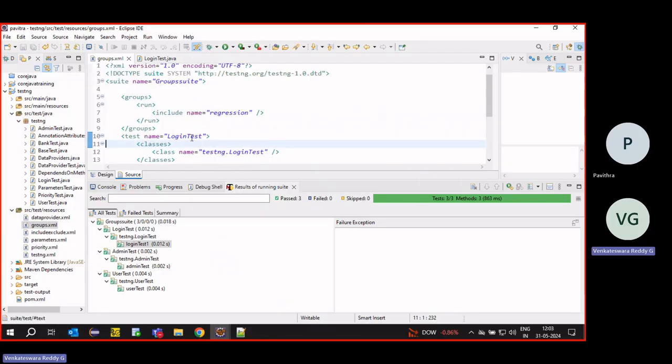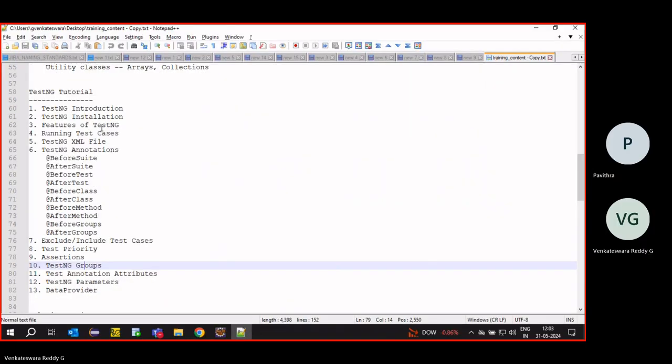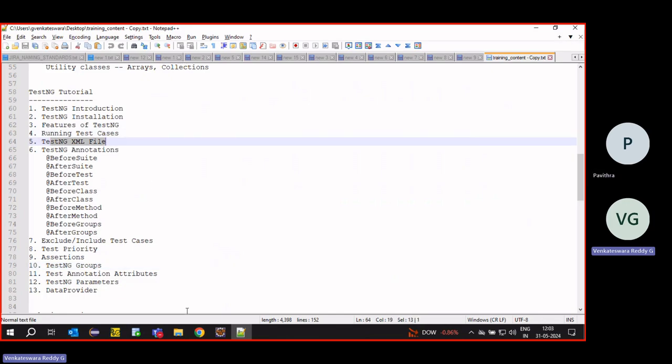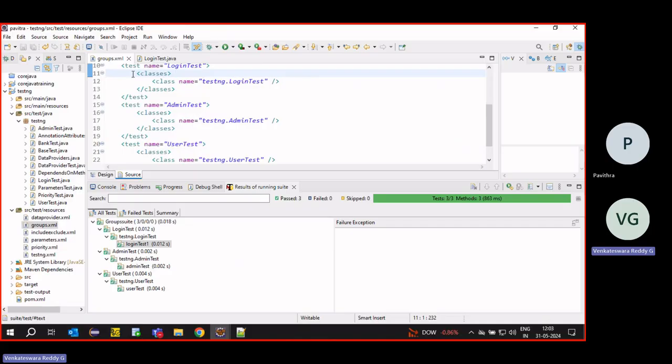Right, fine. These are the different topics we have in TestNG. Mostly all of these are interview questions they may ask. One is the XML file format. They can ask, can you explain what the different tags in the XML are?